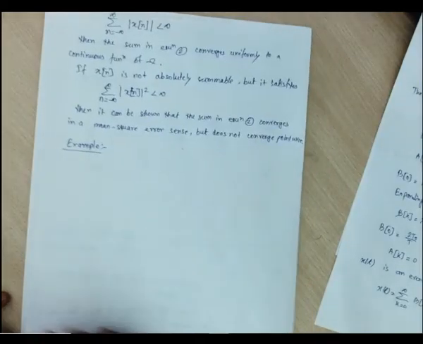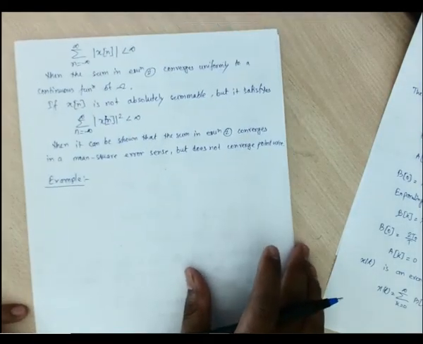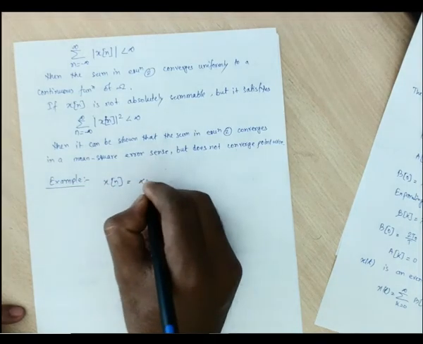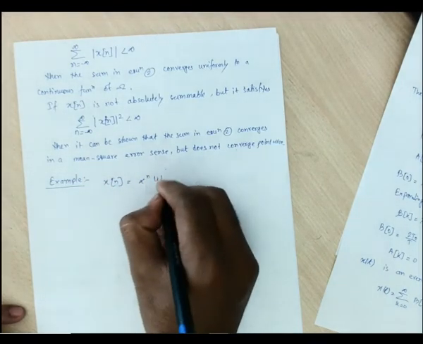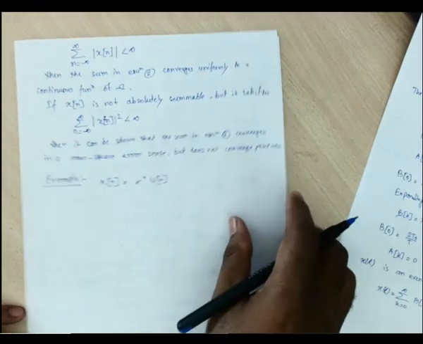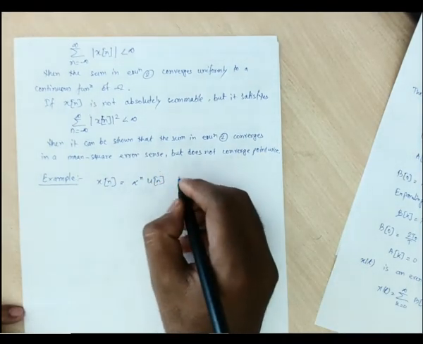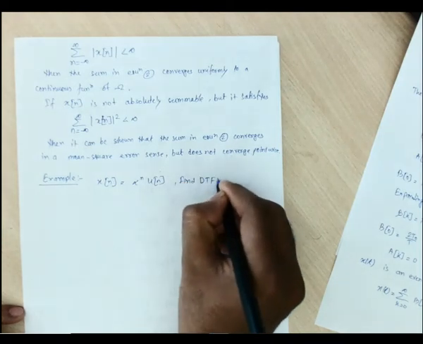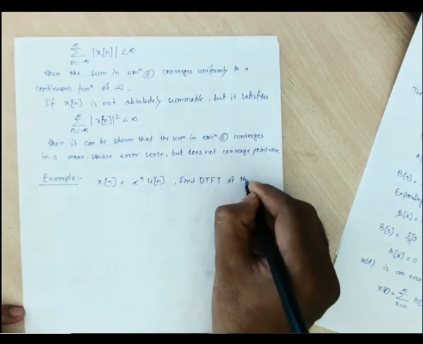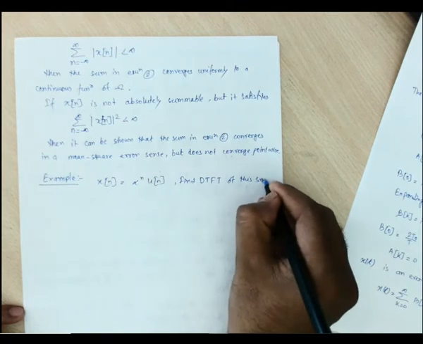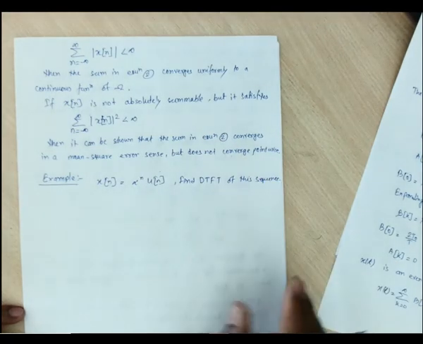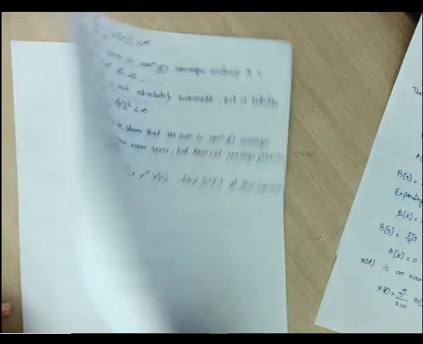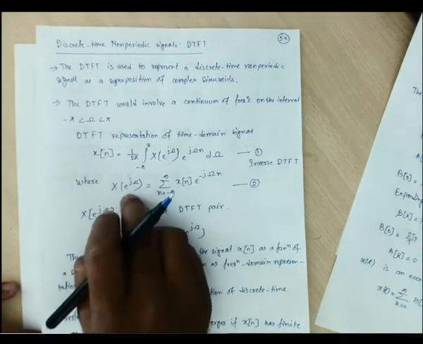So let me do a problem, then that will be more clear. Let me go with the problem where x[n] is given as alpha to the power n times u[n]. We need to find the DTFT of this sequence. So what we need to find out is X(e^{jω}). This thing we need to find out.